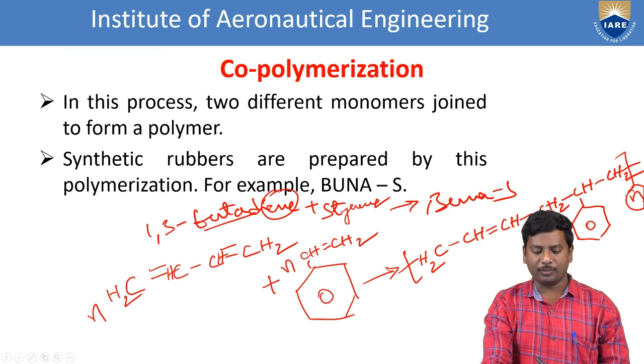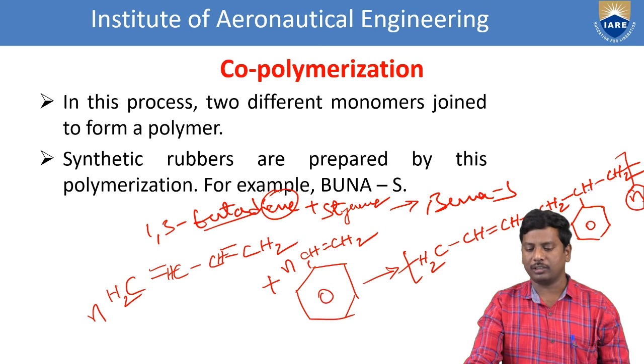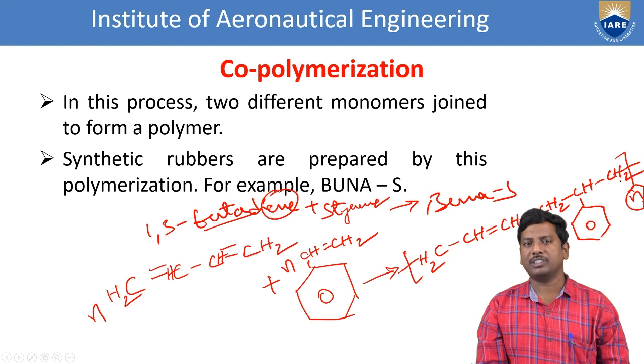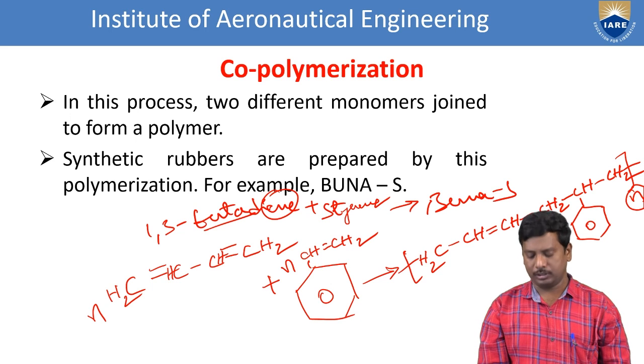At each carbon the valency is satisfied. We see 4 valencies for this carbon, this carbon, this carbon, and this carbon also 4. At each carbon involved in the chemical reactions in polymerization, we satisfy the valency of carbon. That is a very, very important point. Now everybody understands co-polymerization and its example. So this is about the types of polymerization, including their suitable examples.